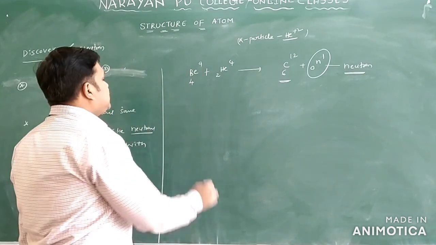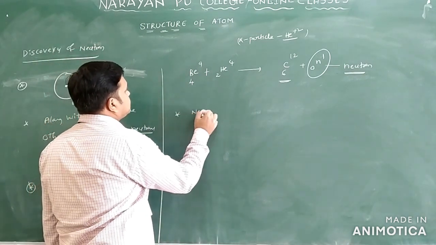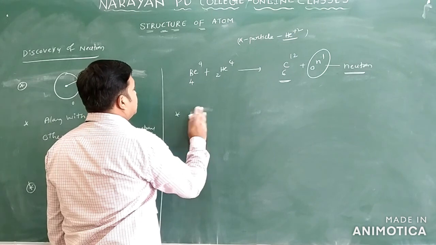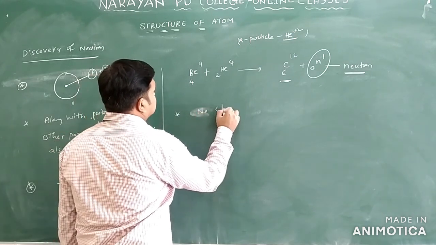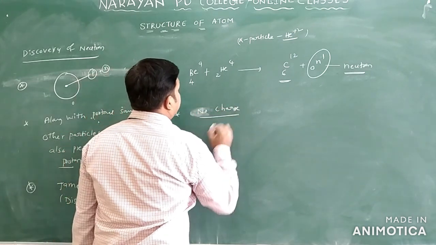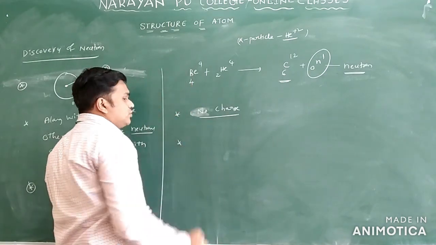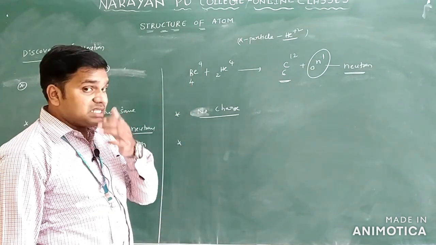What is the charge of this neutron? Neutron has no charge. There is no charge for the neutron. Now what is the mass of this neutron?